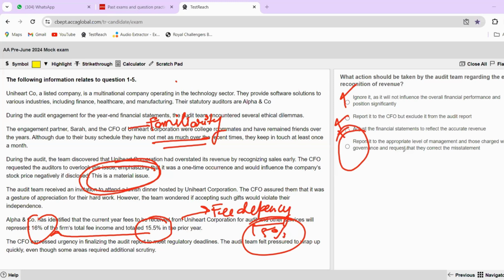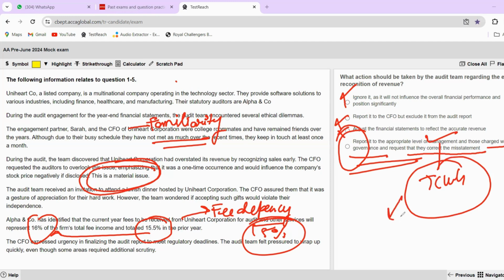So now let's understand why this is right. Report to the appropriate level of management and those charged with governance, and request they correct the misstatement. Of course, management or those charged with governance are the people who can actually amend the financial statements. Second thing is, those charged with governance are independent bodies, because they are not involved in the day-to-day operations of the company.